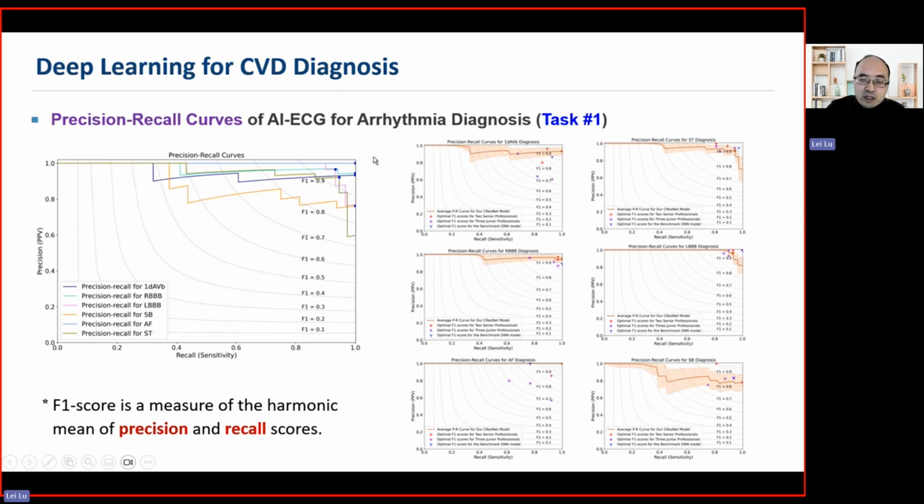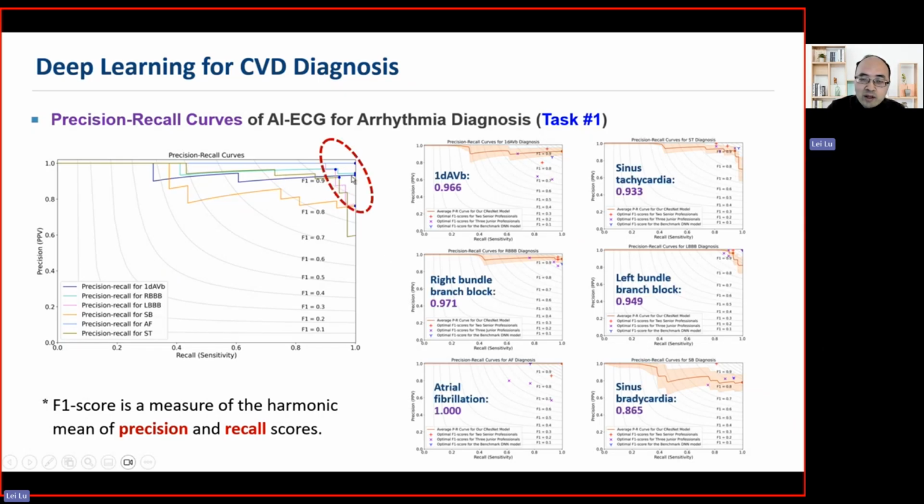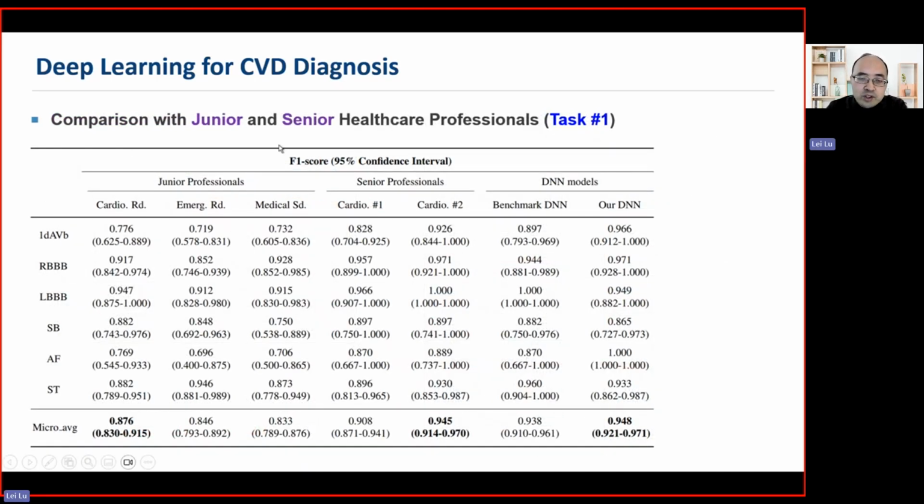For this precision recall curve, the right top corner indicates the maximum F1 score. You can see our model identifies those abnormalities with very high accuracy in this holdout testing data set. In particular, our model identifies all the atrial fibrillation cases in this testing data set. We also compared our model with junior and senior healthcare professionals. You can see there are different types of arrhythmias, and this is the F1 score from our model.